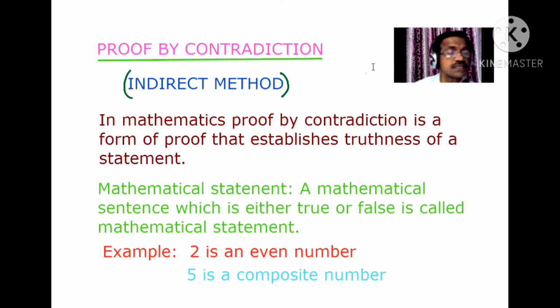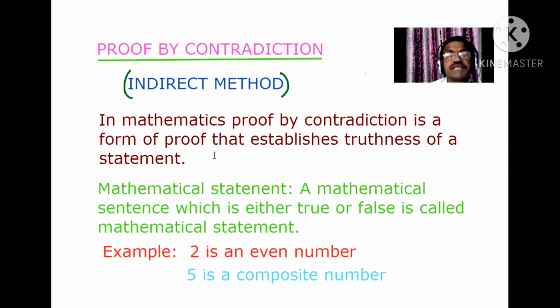Welcome to the class. In this class, we shall learn proof by contradiction. In mathematics, proof by contradiction is a form of proof that establishes the truthness of a statement. Whether the mathematical statement is true or false, we can prove by this contradiction.